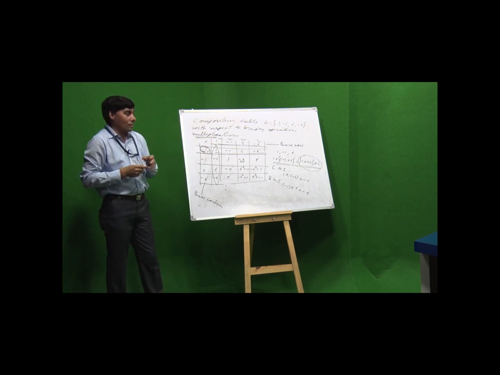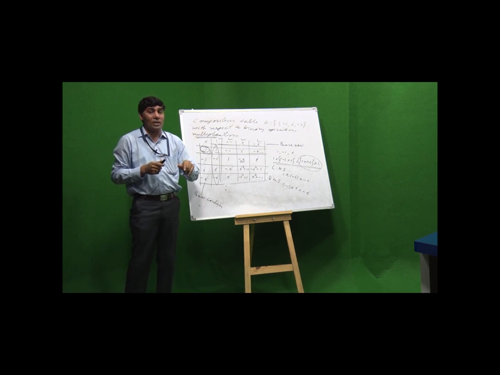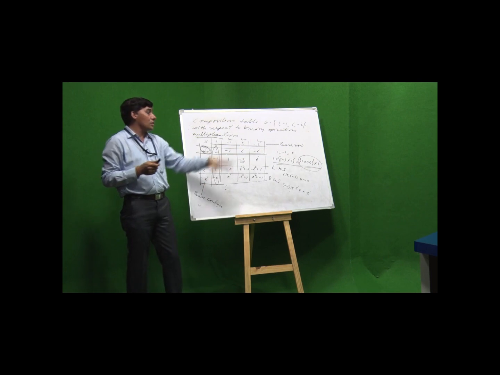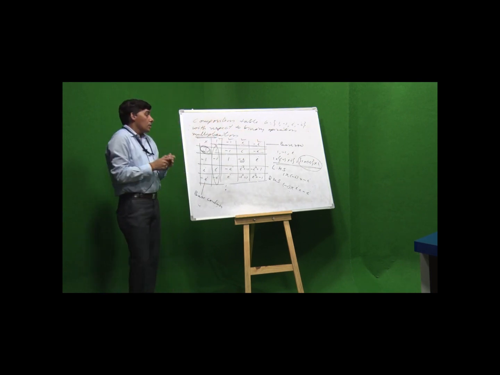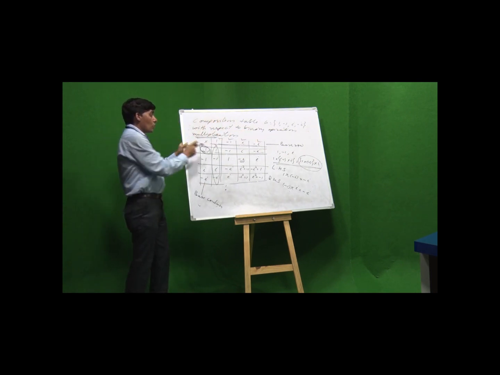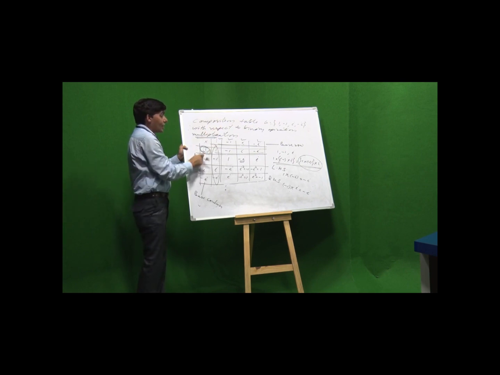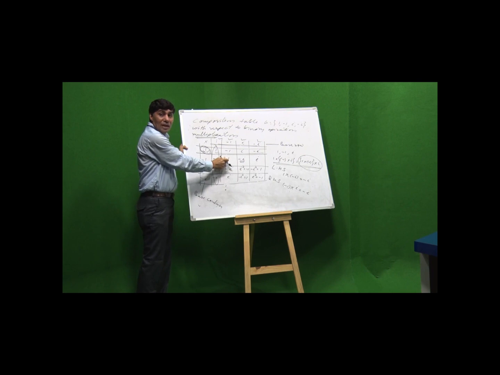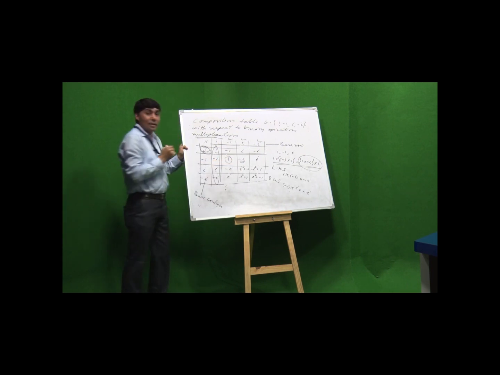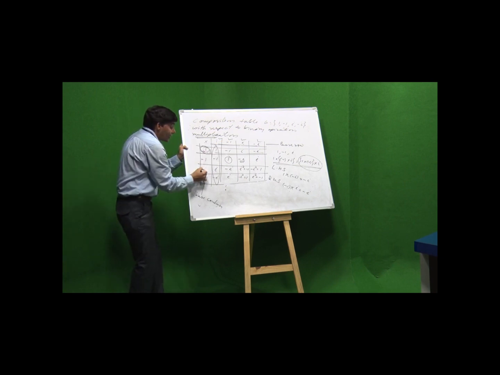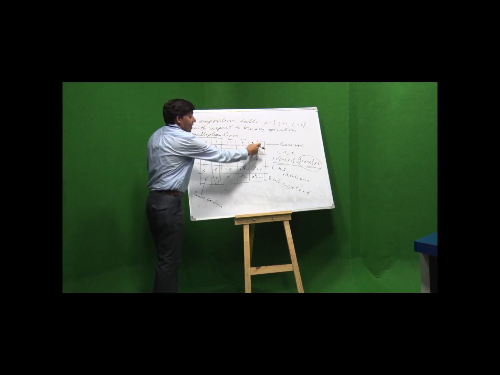Now, the fourth one, existence of inverse, that means each element of the group has its inverse in the group. We see 1 into 1 is equal to 1, 1 is the identity element, that means inverse of 1 is 1. Minus 1 into minus 1 is equal to 1, the identity element. So, inverse of minus 1 is minus 1.